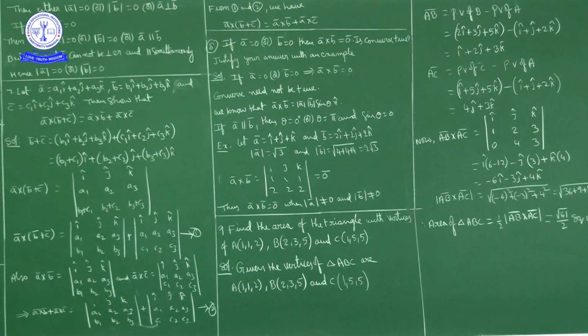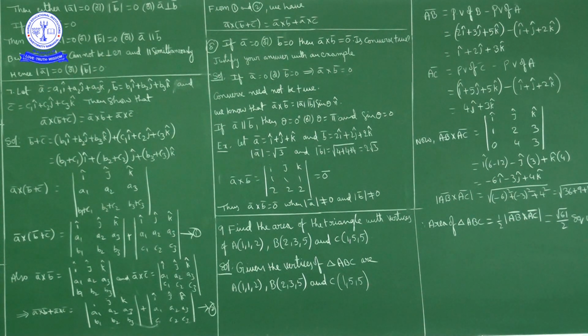Parallel but opposite direction: if A bar and B bar are parallel but in opposite directions, then the angle between them is pi. In such a case also sin pi is 0. It means A bar and B bar have to be parallel vectors.